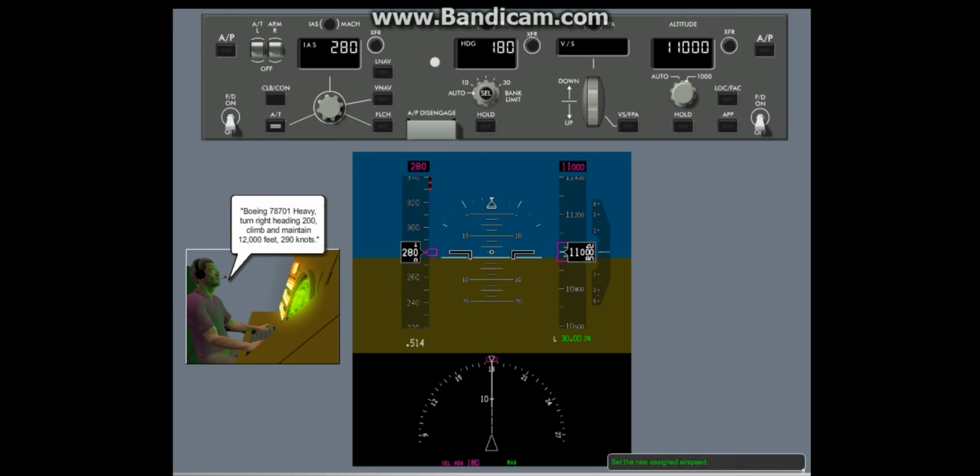Now you receive this new clearance. Use the indicated airspeed Mach selector to set the new assigned airspeed. Use the heading track selector to set the new heading. Use the altitude selector to set the new altitude. The selected airspeed, heading, and altitude are set to follow the clearance.